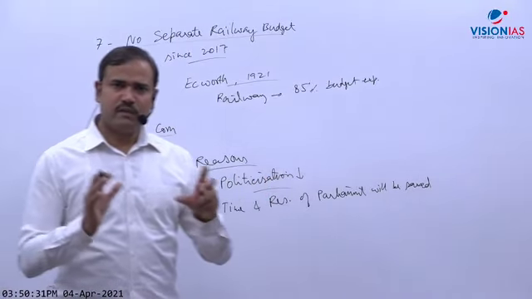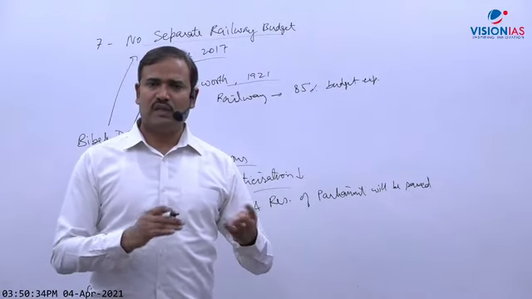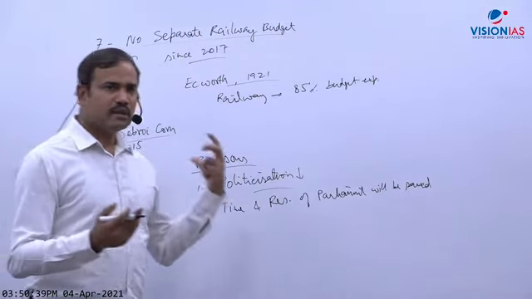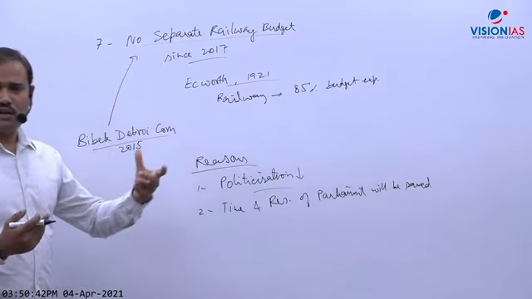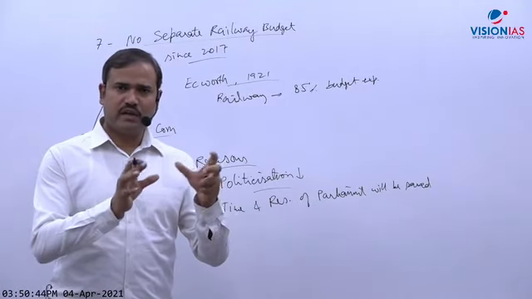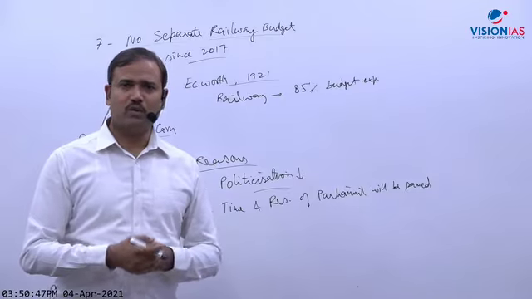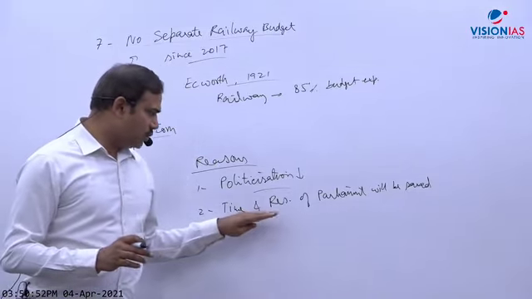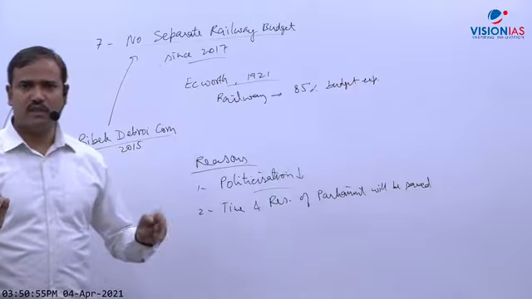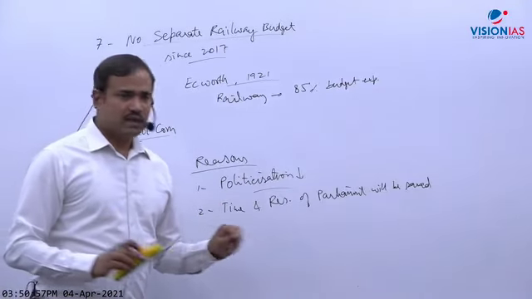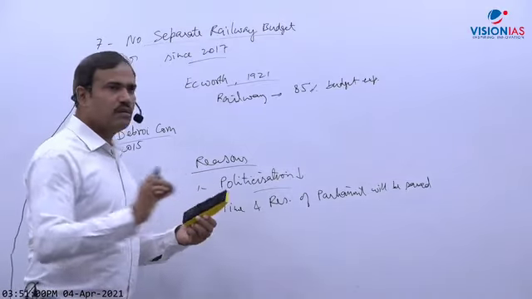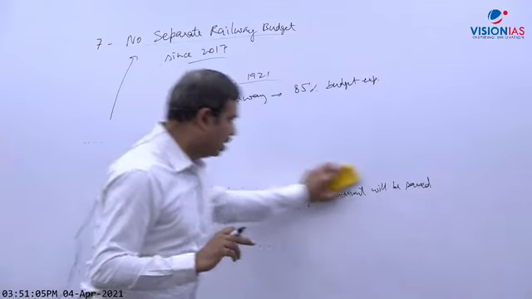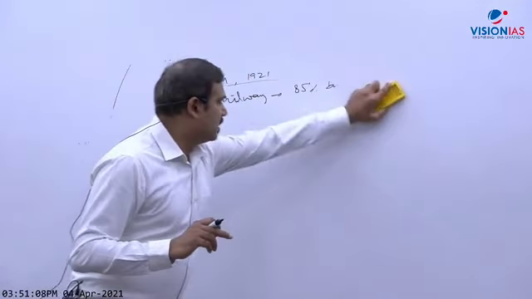Some critics say that private investment will reduce, but that is also not correct. Private investment is increasing even now, with no railway budget. And just like the Bibek Debroy committee said, it should adopt commercial accounting, so that there will be clear accounting, and then private investment can be promoted. So as such there is no repercussion. The most important benefit is that unnecessary time and resource wastage will be saved. So no negative impact. The only thing is that politicization will reduce, but the impact will be limited, not much. Okay, so these are the fiscal reforms.